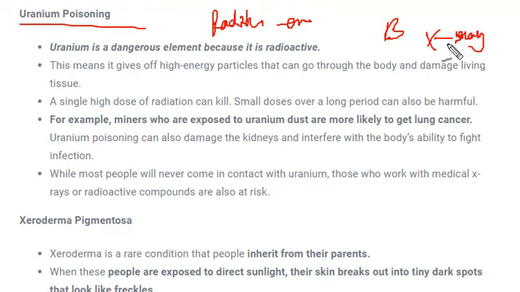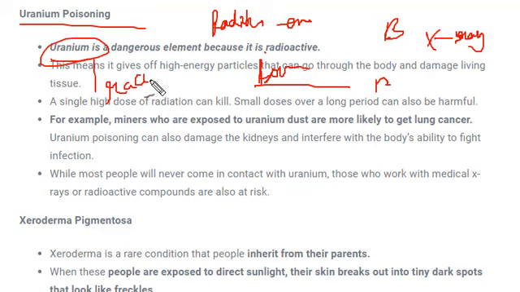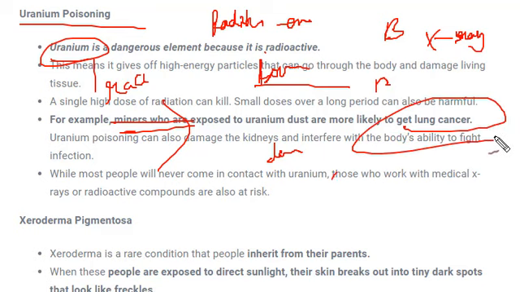Whenever you have some kind of fracture, you go to the hospital and get an X-ray. In an X-ray, what happens? A ray is passed through your body, and it takes an image of your bones. Similarly, uranium also produces radiations, and these radiations pass through our body, which can be very harmful, as they can damage the skin cells or tissues of the body, and might lead to severe conditions like lung cancer.